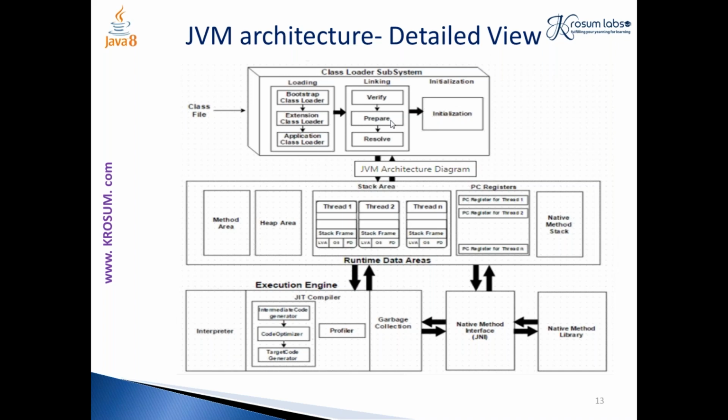In this preparation step, I'll be allocating a variable i of size 4 bytes because it is an integer. That memory allocation, followed by default value initialization, is done here. For an integer the default value is 0, so your memory will be allocated and the default value given to that variable in this step.